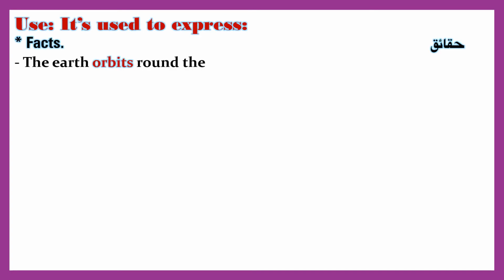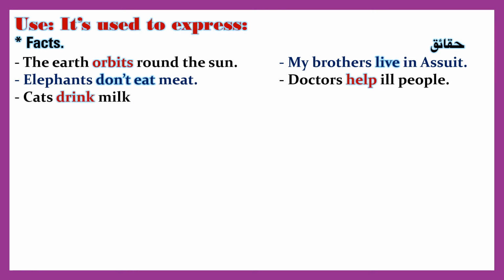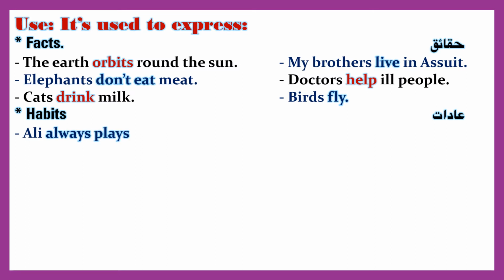Use: it's used to express facts. The earth orbits round the sun. My brothers live in a suite. Elephants don't eat meat. Doctors help ill people. Cats drink milk. Birds fly.